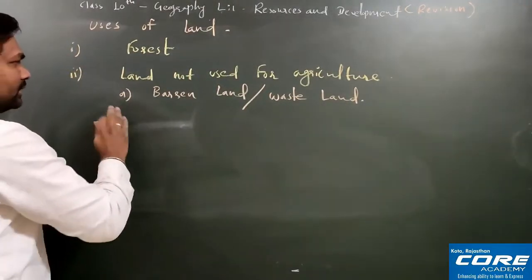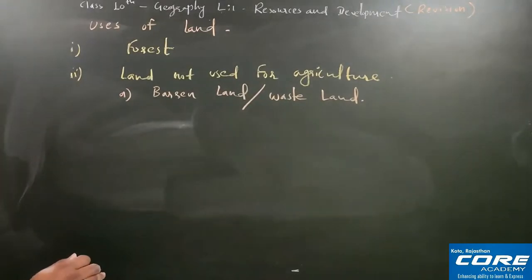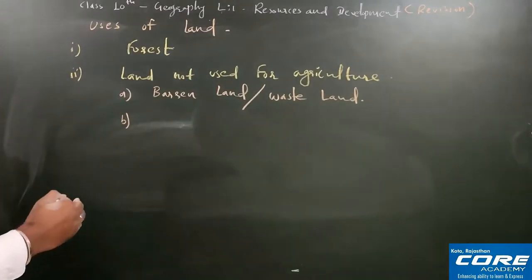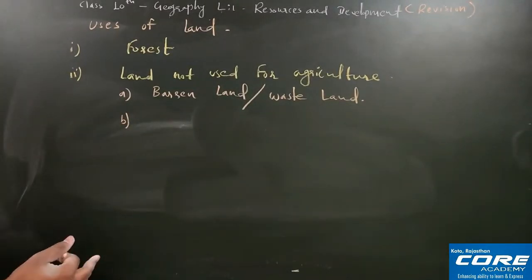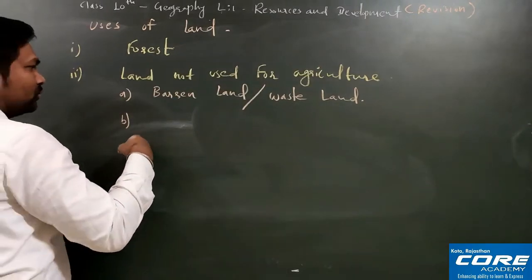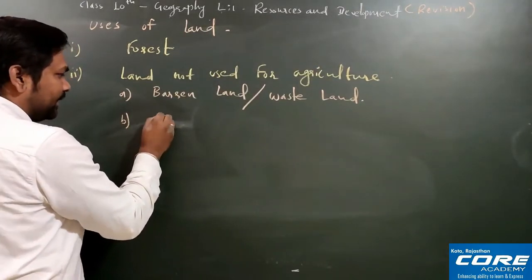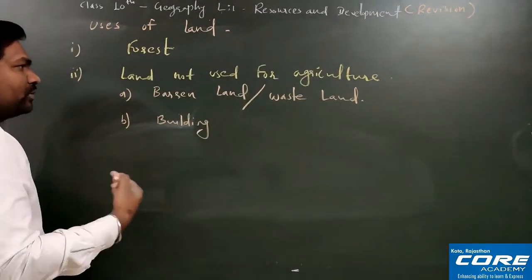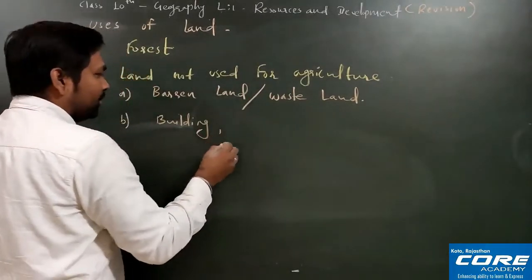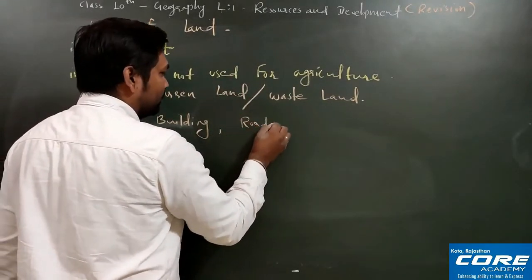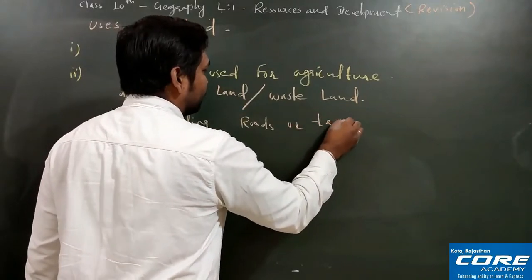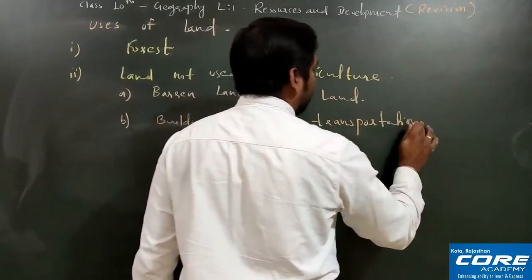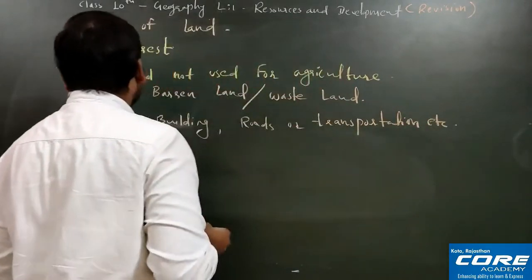Now the second one, this one is clear. The first one is barren land, or the wasteland. Apart from that, land which is used for non-agricultural purposes, such as buildings. Suppose on the land you have constructed a building, so how will you use it for agriculture or cultivation? Buildings, roads or transportation, etc. Here I am writing etc. Fine, till here the picture is clear.